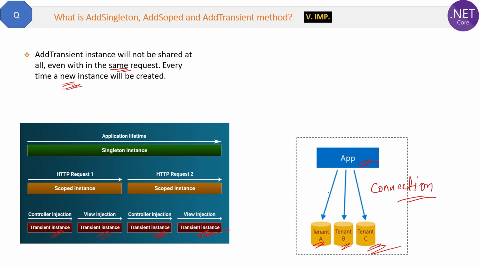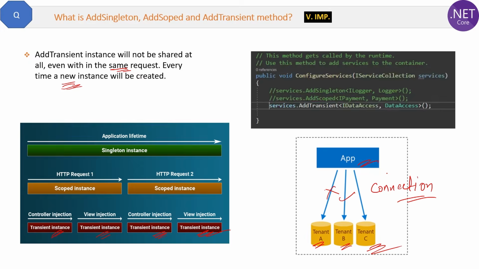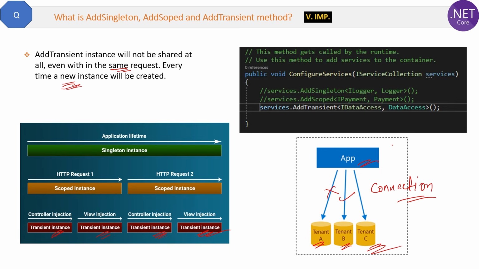For that, you have to kill the first database instance and then create the new instance to map the new database. So why will you do that? At that time you will use the add transient method, because in this you cannot use the same database instance within the same request. Every time you need to connect with another database, you have to create a new object of the data access. A new object is required inside the same request, right?